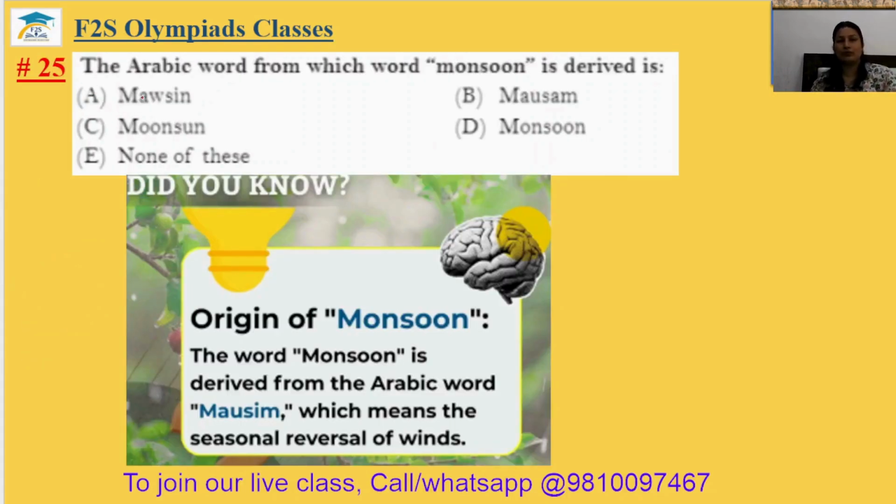Question number 25. The Arabic word from which the word monsoon is derived is? So this is Mausim. It is in option number A. The 25th answer is option A.